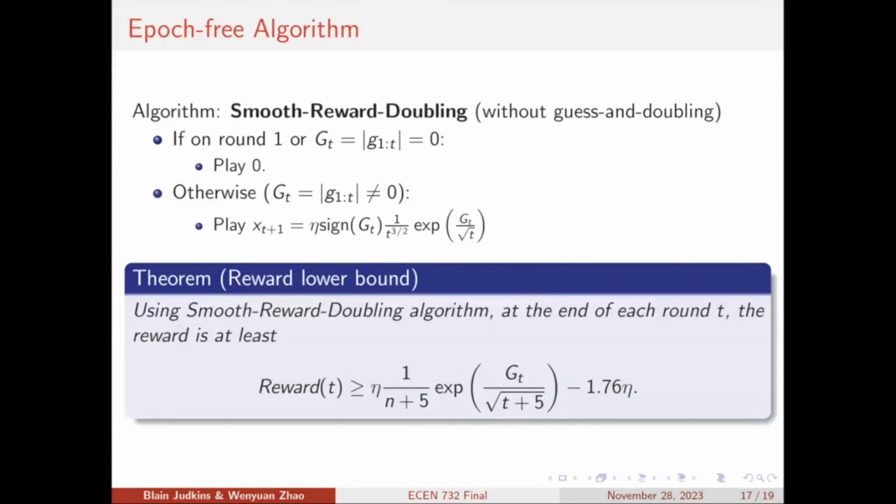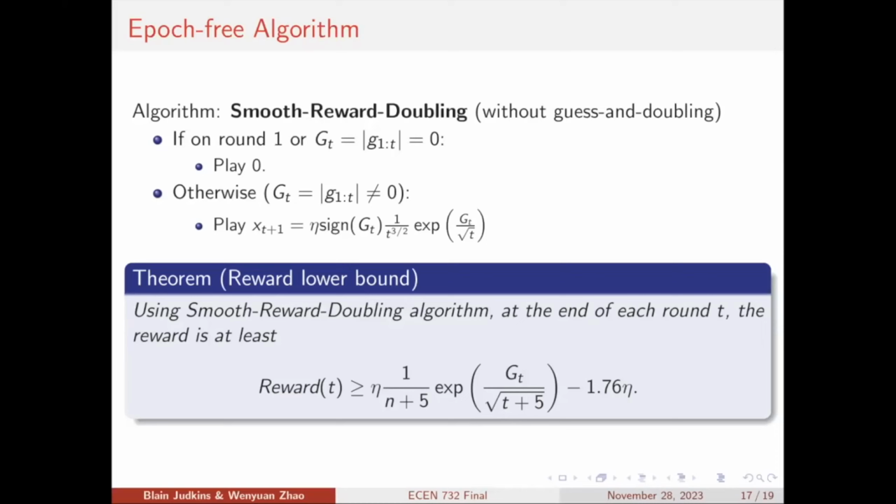Okay. But in the guess and doubling tricks, we need to do the updates in several epochs. But as we said, this G can both increase or decrease. So sometimes this guess and doubling algorithm may fail. So is there any more powerful algorithm that can solve this problem once for all? We don't need to update in several epochs.